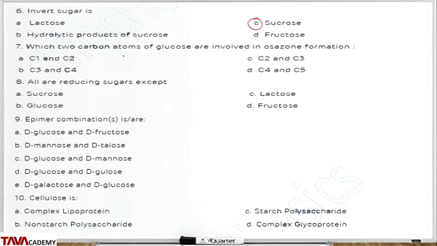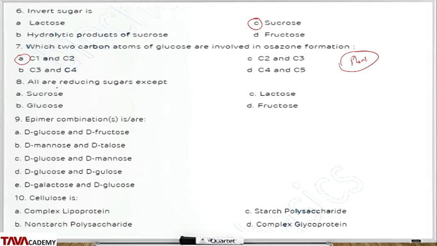Which two carbon atoms of glucose are involved in osazone formation? Osazone formation happens when reducing sugars are placed in a solution and we give excess phenylhydrazine solution to the reducing sugar. It will form crystals. What enhances the formation of crystals is the reaction between carbon 1 and carbon 2 of the reducing sugar. So option A will be the correct answer.